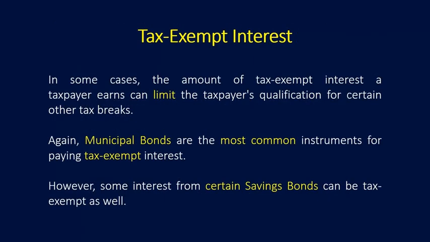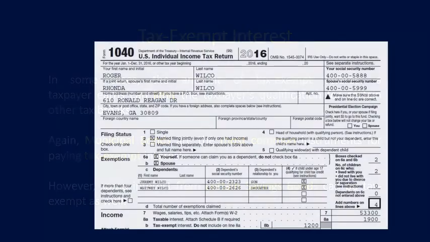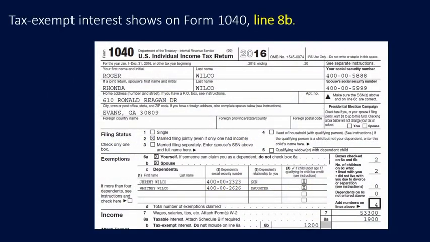In some cases, the amount of tax-exempt interest a taxpayer earns can limit the taxpayer's qualification for certain other tax breaks. Again, municipal bonds are the most common instruments for paying tax-exempt interest. However, some interest from certain savings bonds can be tax-exempt as well. Tax-exempt interest shows on Form 1040, line 8B.